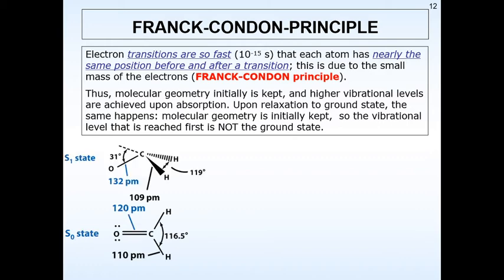Can we not see there is a formaldehyde species? Now look at its S0 state, that is the ground state. The bond length is 110 picometer, the angle is 116.5 degrees, and the other bond is 120 picometer. Once this species has been shined with some light and goes to the S1 excited state, look at the observation. There is just a change from 110 to 109 picometer. Can it be observed? It's a very, very small change.